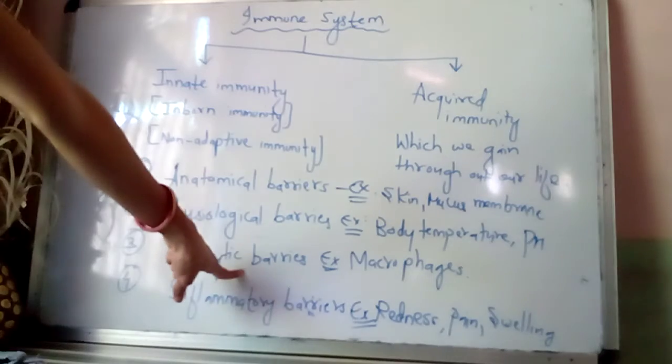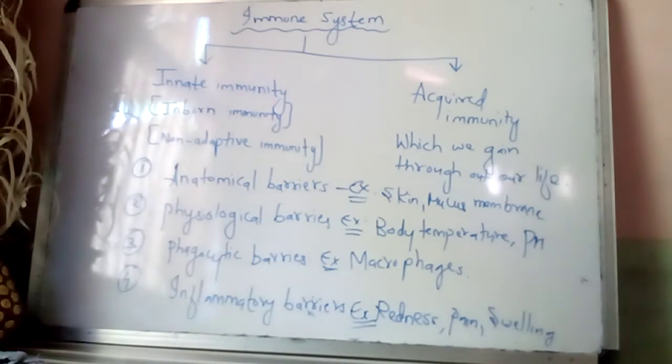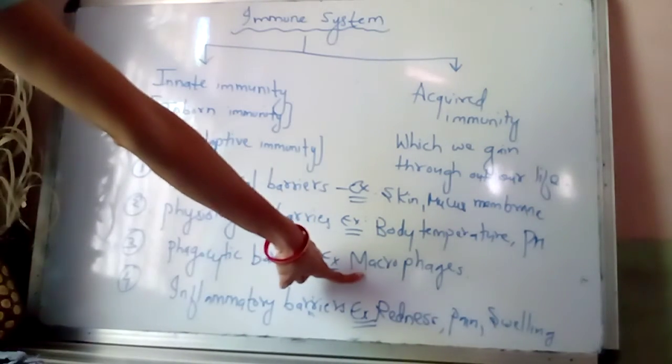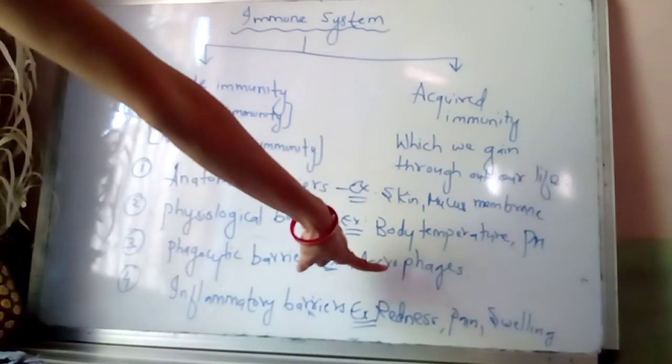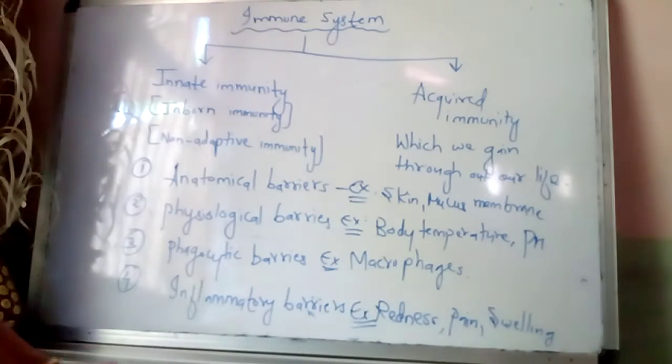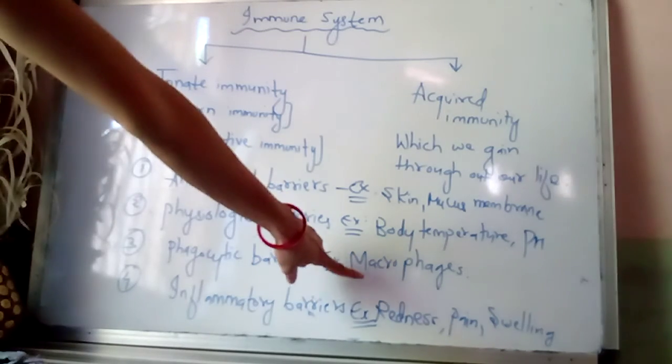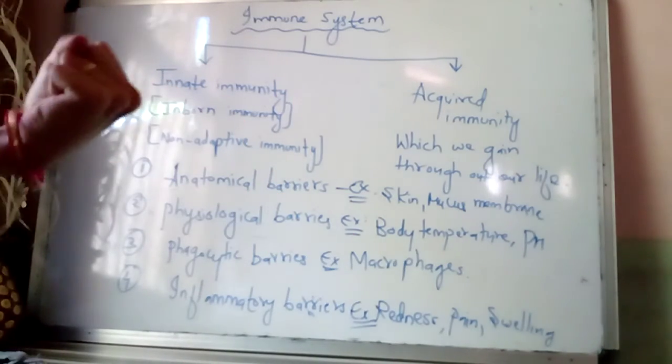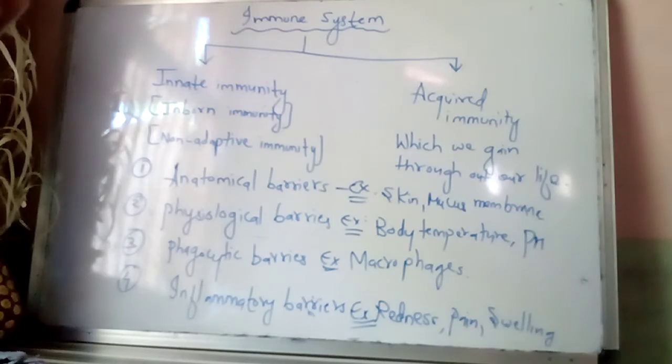If the infection reaches our blood, the macrophages of our blood cells attack the infection and destroy it with the process known as phagocytosis. In this process, the macrophages ingest the pathogenic organism and destroy the cell.